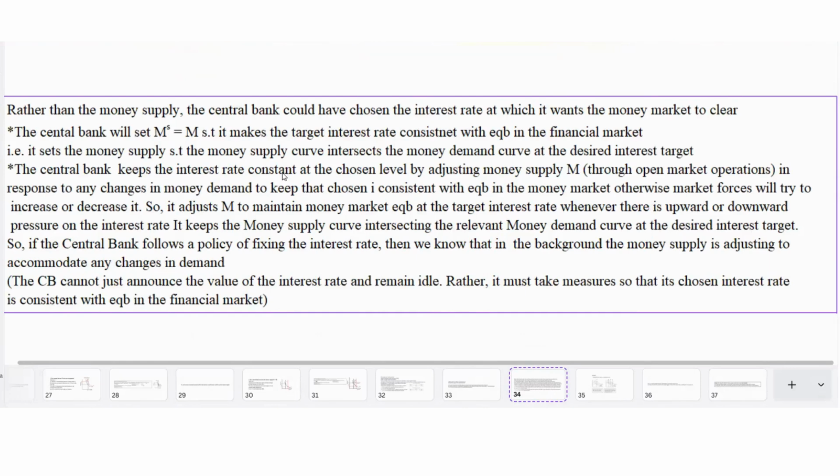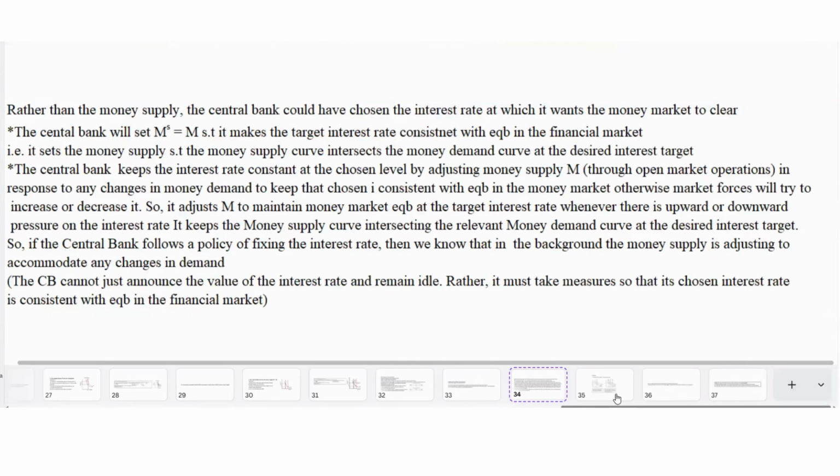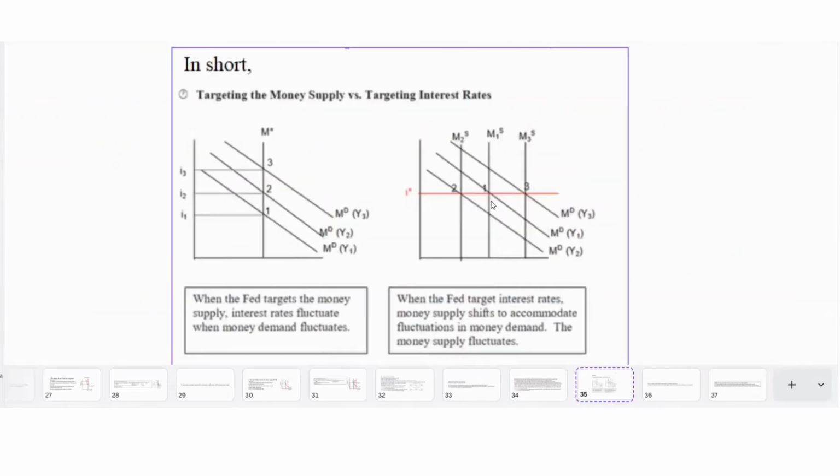Now, the central bank will keep the interest rate constant at its chosen level I star by adjusting the money supply in case of any changes in money demand, to ensure that money market equilibrium is maintained at I star. Otherwise, there will be pressure on the interest rate to change. Like over here, we know that initially you're here. But what if money demand increases to, say, MDY3?